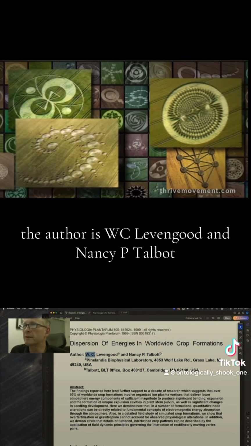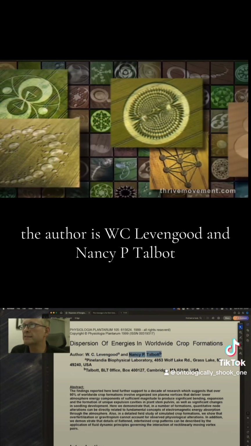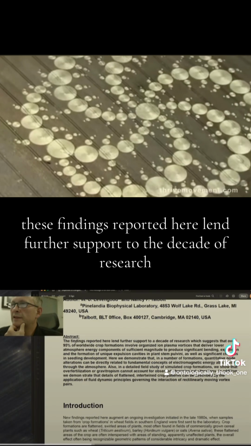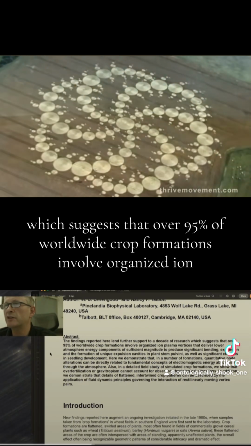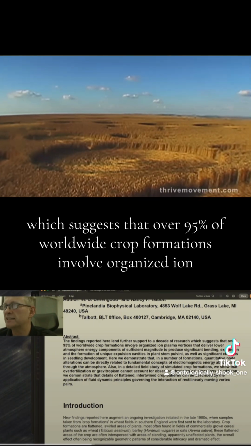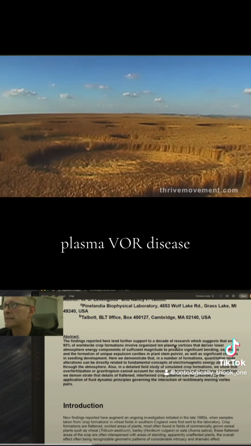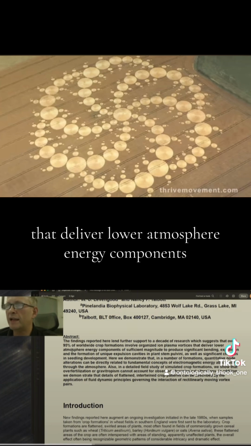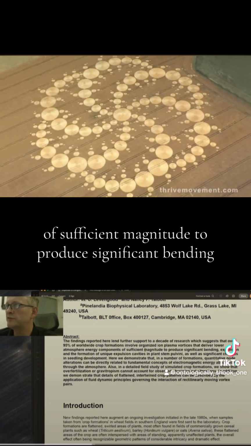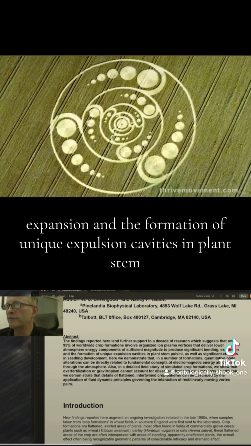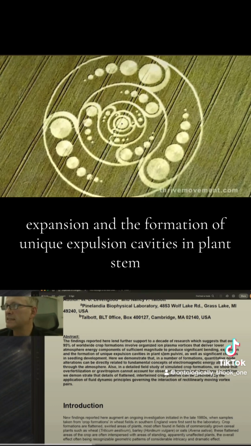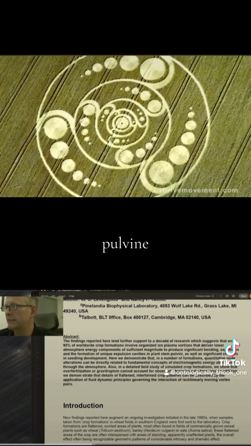The authors are W.C. Levengood and Nancy P. Tolbert. These findings reported here lend further support to the decade of research which suggests that over 95% of worldwide crop formations involved organised ion plasma vortices that deliver lower atmospheric energy components of sufficient magnitude to produce significant bending, expansion, and the formation of unique expulsion cavities in plant stem pulvini.